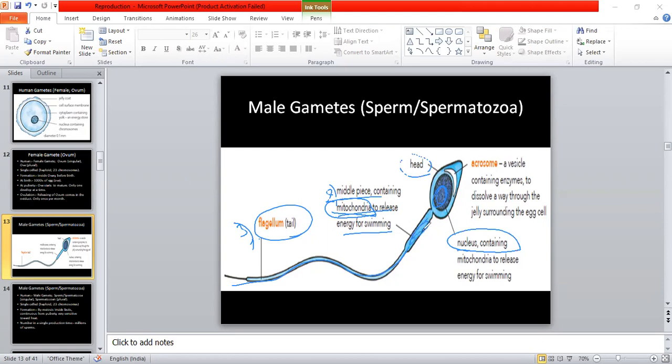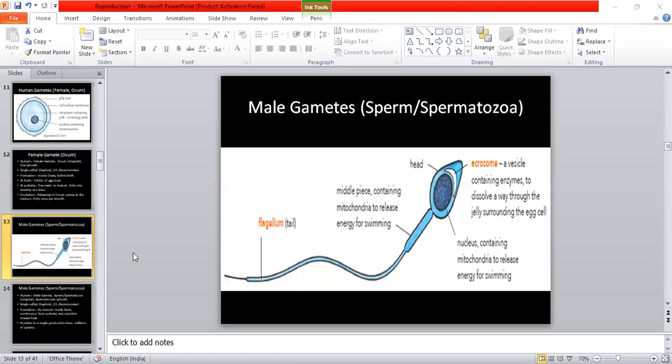Okay, so energy will be produced by the mitochondria and it will transfer towards the flagellum, it will move and the sperm can easily swim towards the egg cell of the female. Okay, तो यहाँ तक आई होप आप लोगों को क्लियर हो चुका होगा स्ट्रक्चर.